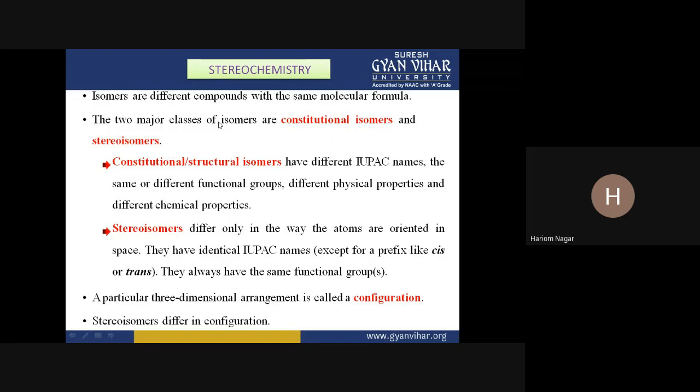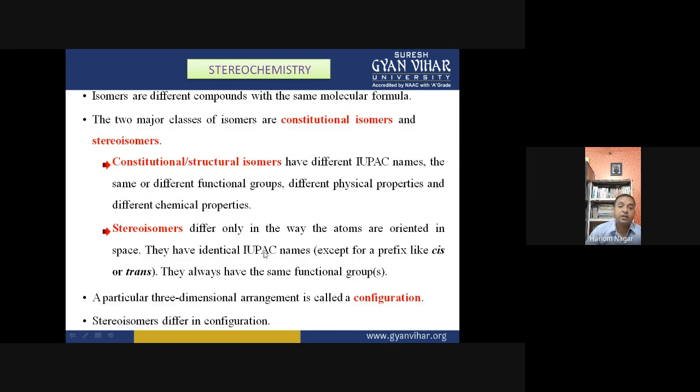And these isomers are of two types: one is constitutional isomer and the second is stereoisomers. If we talk about the constitutional isomers, they have different IUPAC names. This is because of the different point of attachment of the groups. That's why they have different physical properties and different chemical properties.